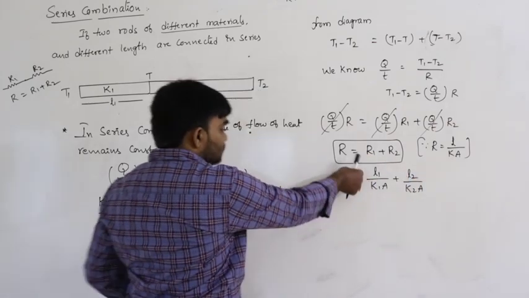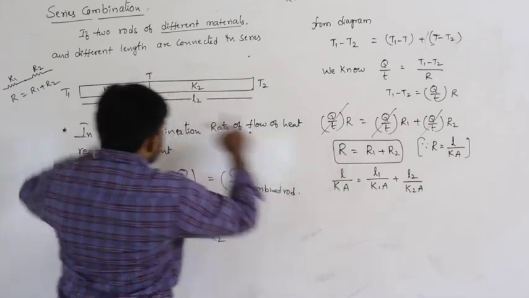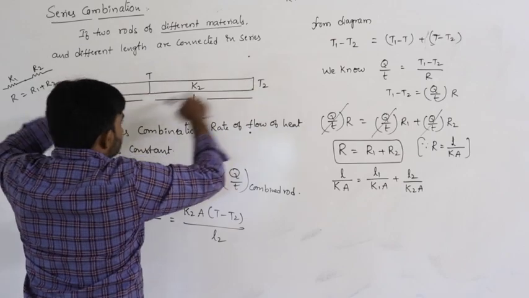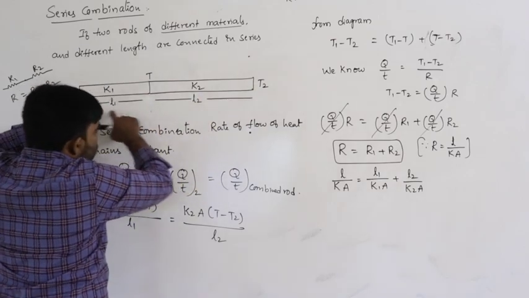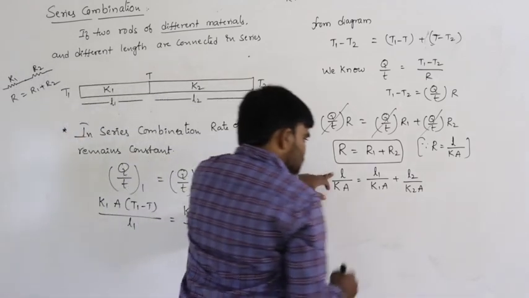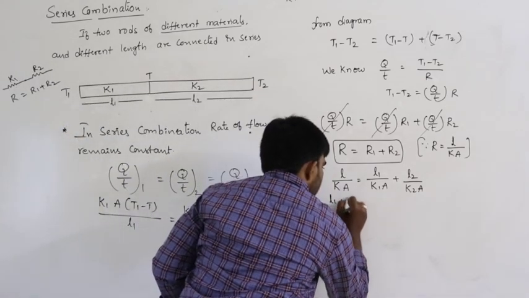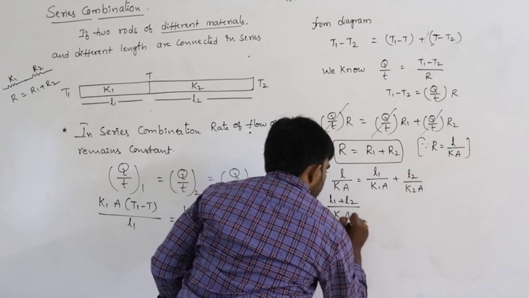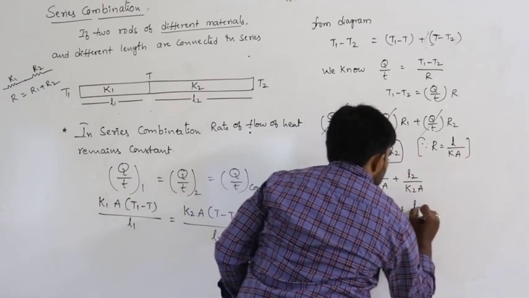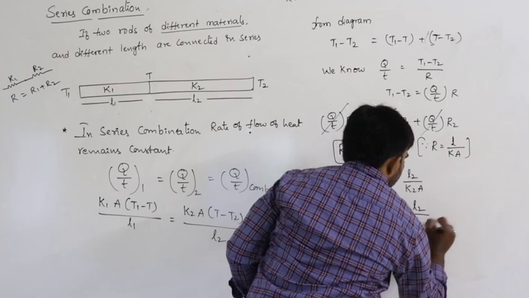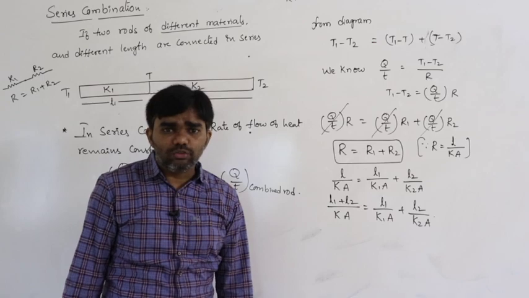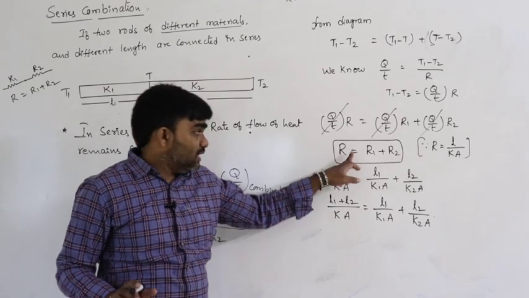But what is this length? What is this R? It is the resistance of the total system. Resistance of the total system means the total length of the system is L1 plus L2. In place of L we can write L1 plus L2 by Ka is equal to L1 by K1A plus L2 by K2A. Why am I writing L1 plus L2 here, that is important. What is capital R?